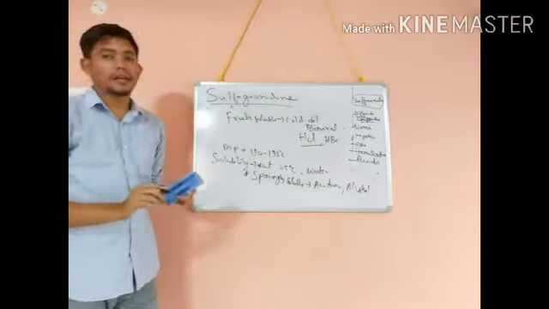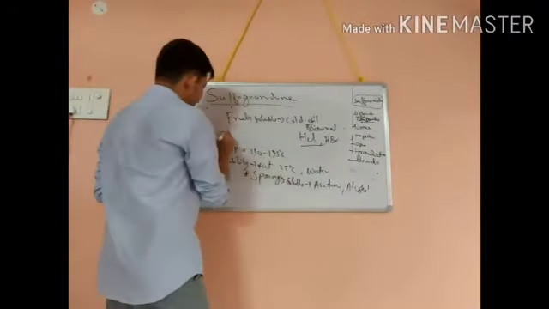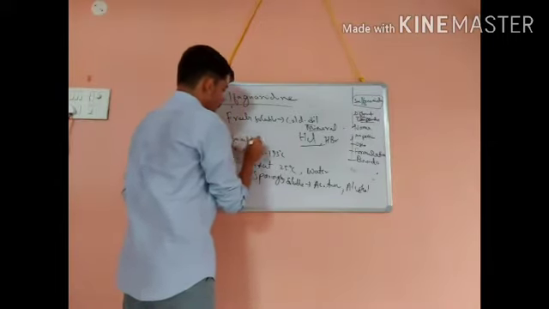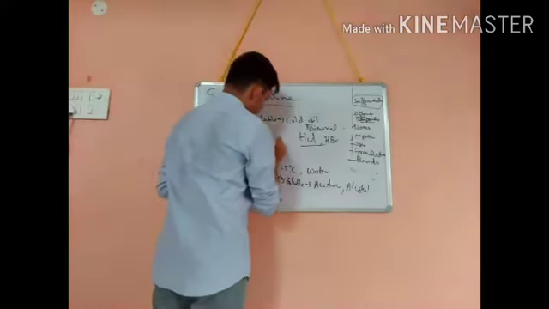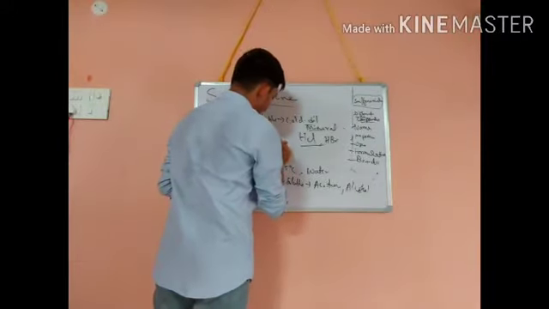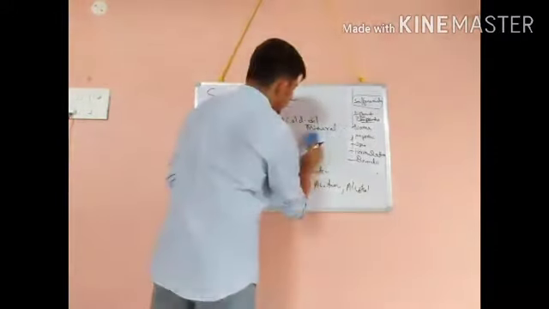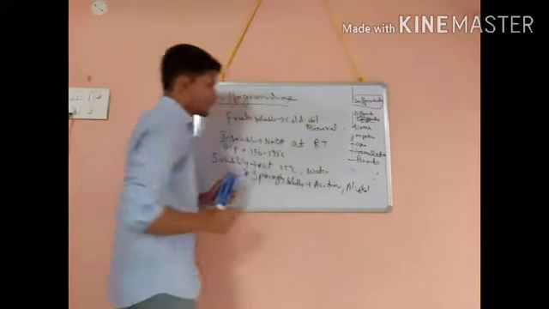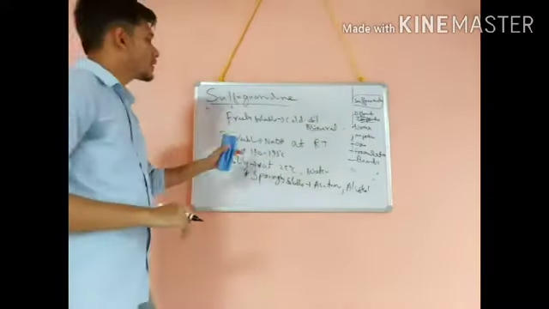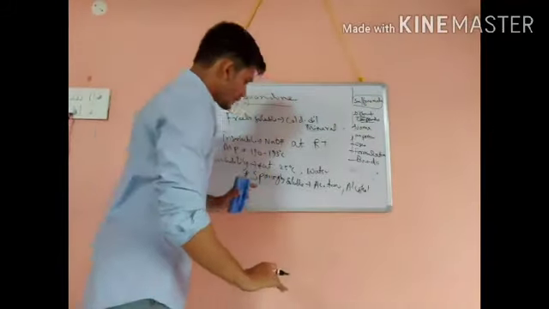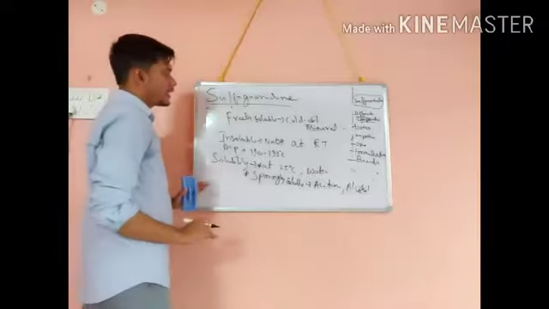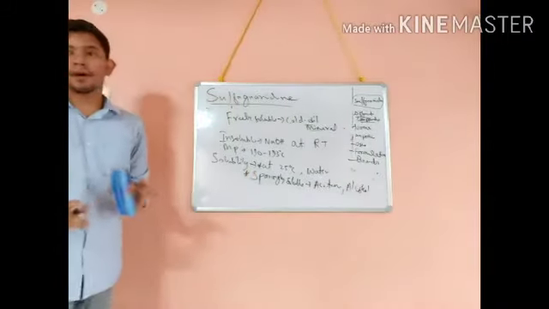And it is insoluble in NaOH, that is sodium hydroxide. In NaOH at normal room temperature, it is not soluble. Okay, so this is about the solubility.